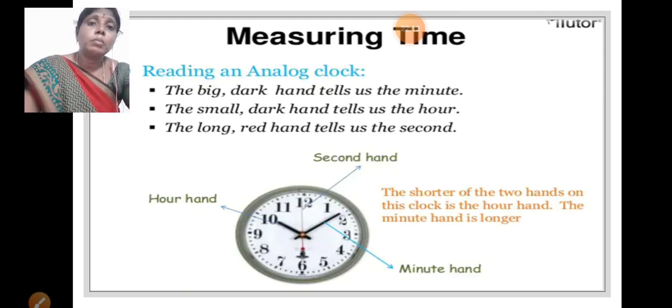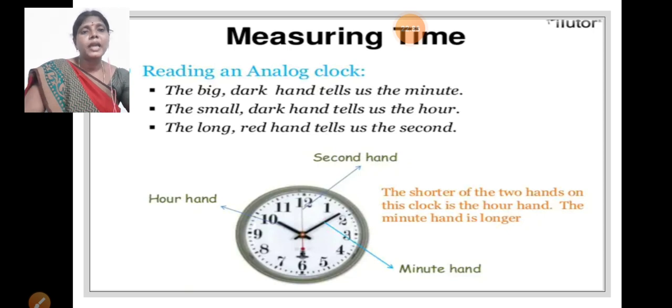Two appear black, one short and another long needle, and next a very thin needle is present, which points at the place of 12. It is the second hand needle, the long black one is the minute hand needle, and the short black one is the hour hand needle. The big dark hand tells us the minute. The small dark hand tells us the hour. The long red hand tells us the second.